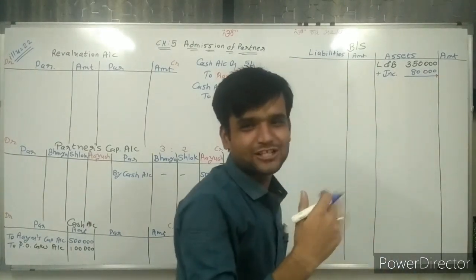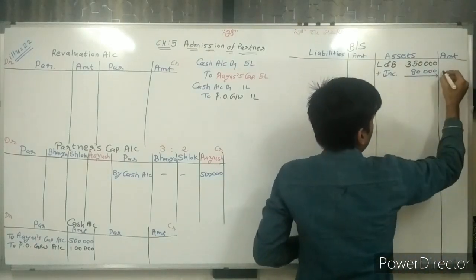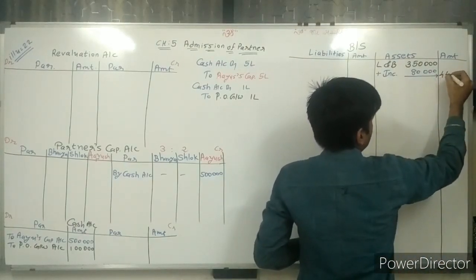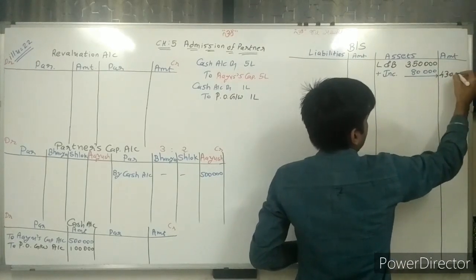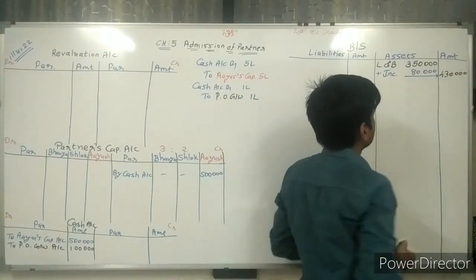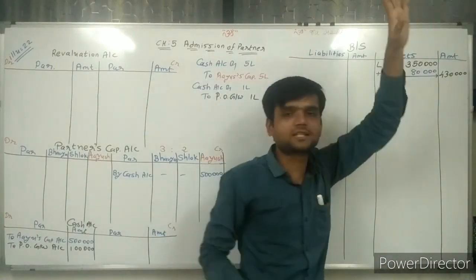Now make the total of these two. We are getting 4,30,000 rupees. So 3,50,000 plus 80,000 is 4,30,000.